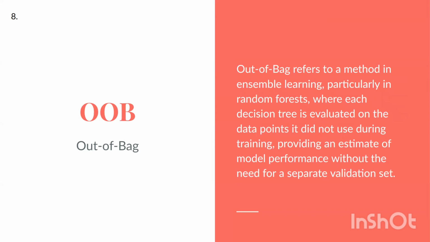OOB, out of bag. Out of bag refers to a method in ensemble learning, particularly in random forest, where each decision tree is evaluated on the data points it did not use during training, providing an estimate of model performance without the need for a separate validation set.